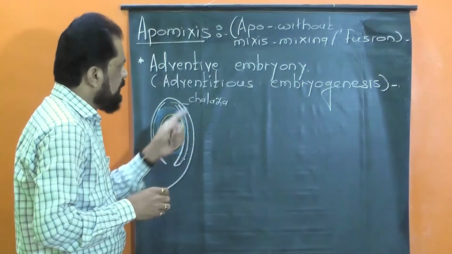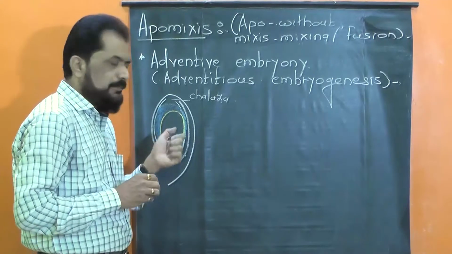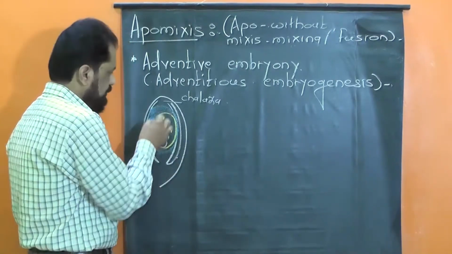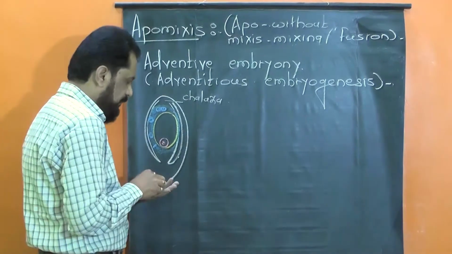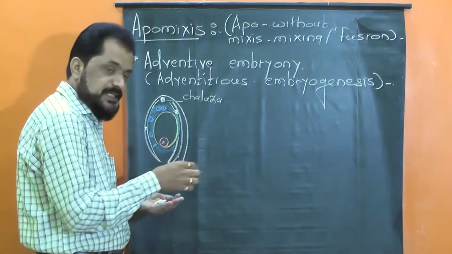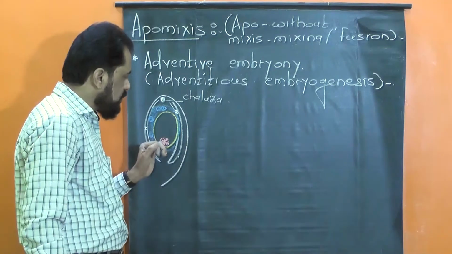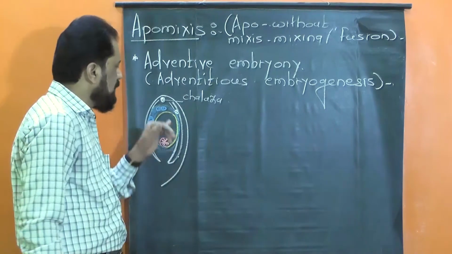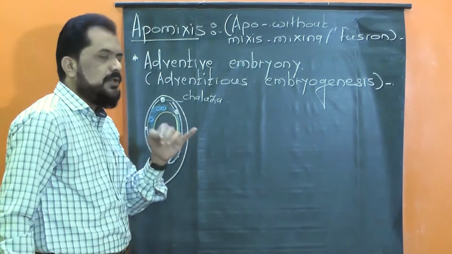Now I said that adventive embryony is the condition in which embryos develop from other sporophytic cells of the ovule, such as the cells of nucellar tissue, the cells of integument, or the cells of chalaza, except the zygotic embryo. This means that apart from the embryo formed from the zygote, other sporophytic tissues in the ovule, that is cells of the nucellus, chalaza or integument, develop embryos.